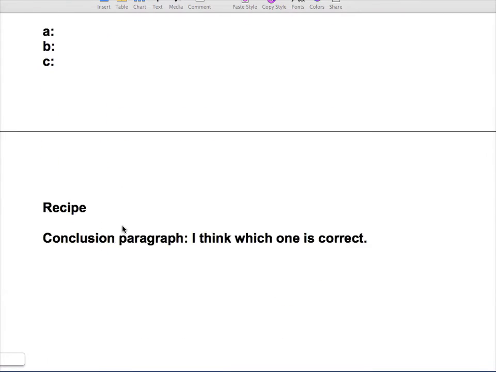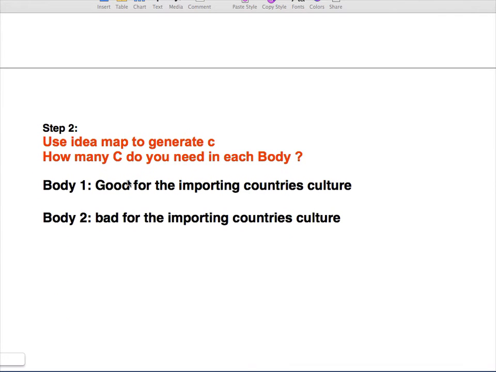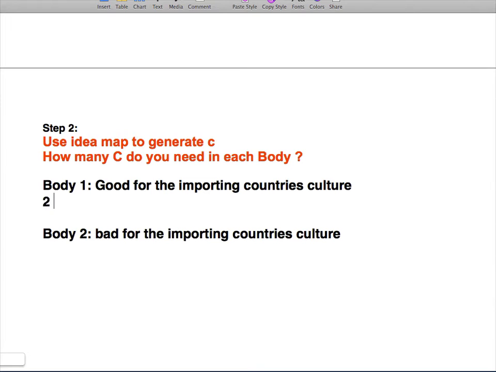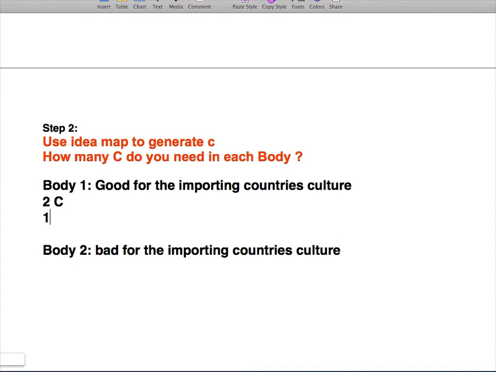Then the next question, you will be wondering about how many C's do I need? How many C do I need for each body paragraph? For example, in body paragraph 1, we need to write the benefits for importing country's culture. You may write, so there are two options. Let me tell you this one. There are two options. You can have 2C. You can also have only 1C. Okay, 2C, or 1C.